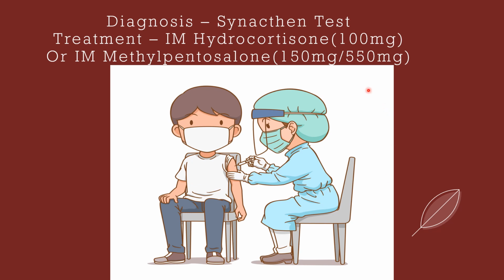What is the diagnosis? You can go for a synacthen test for such patients to diagnose them. And treatment is you can ask them to have one intramuscular hydrocortisone of 100 mg, or you can even ask them to have intramuscular methylprednisolone of 150 milligram or 550 milligram, whatever is available. So this is the end of this topic, this is what you need to remember for your adrenal crisis if it comes in your dental exams or something else.